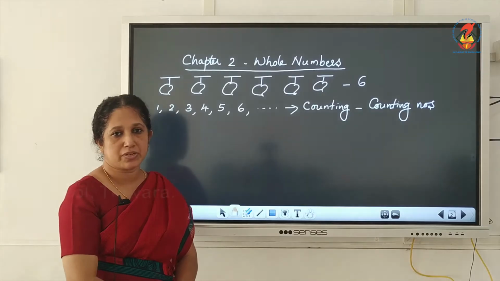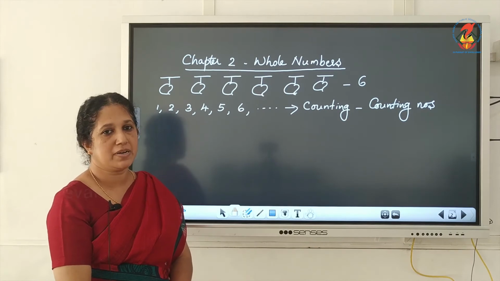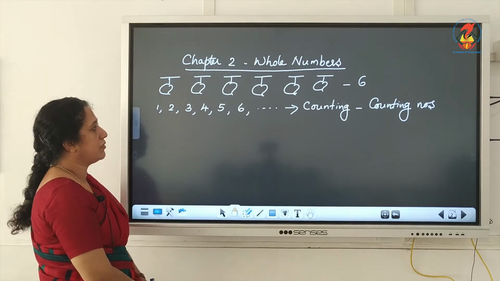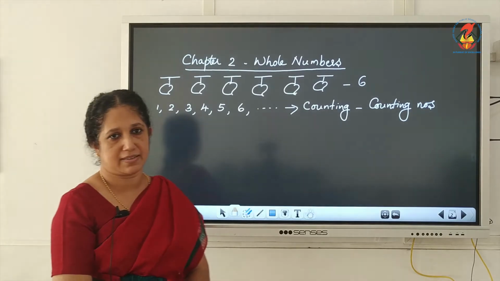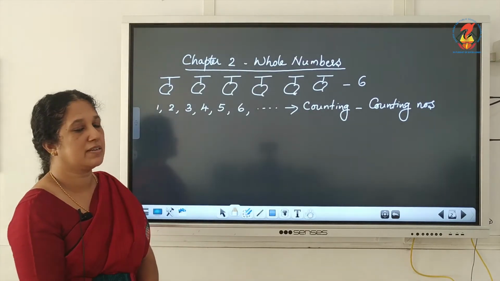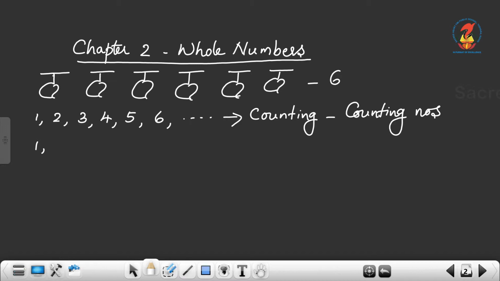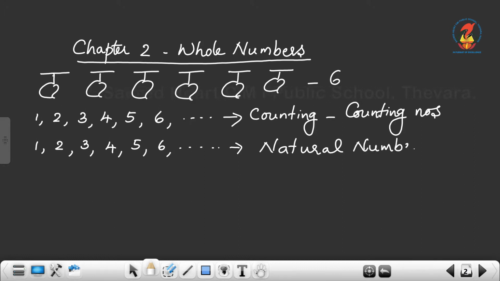When I ask you to count, the numbers 1, 2, 3, 4, 5, etc. come naturally. So we can call them natural numbers. So another name for these counting numbers is natural numbers. So the natural numbers are 1, 2, 3, 4, 5, 6, etc.